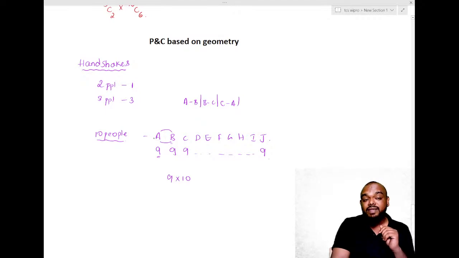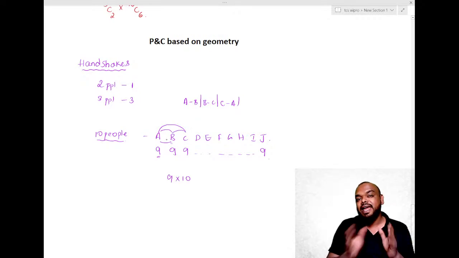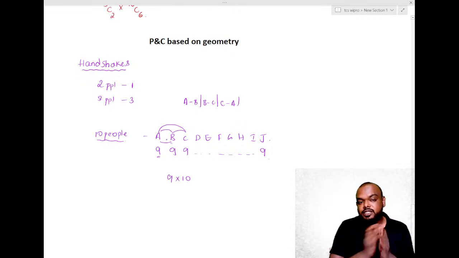Now C will go and shake hands with every other person, 9 handshakes. In this process, he will give 1 handshake to A and 1 handshake to B. It means between A and C it is happening twice, and between B and C also twice. Now C goes and sits back.